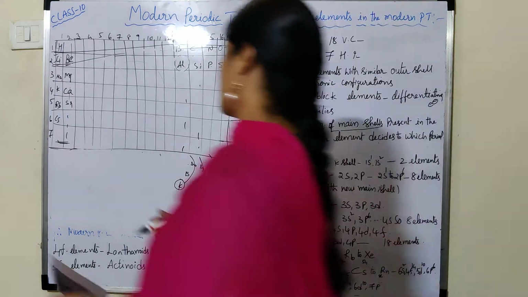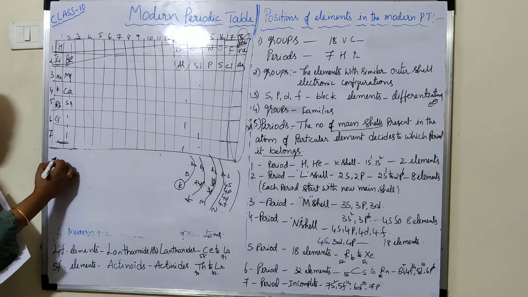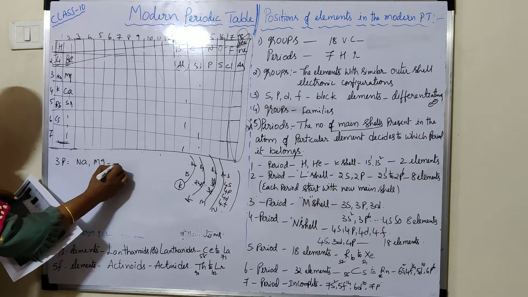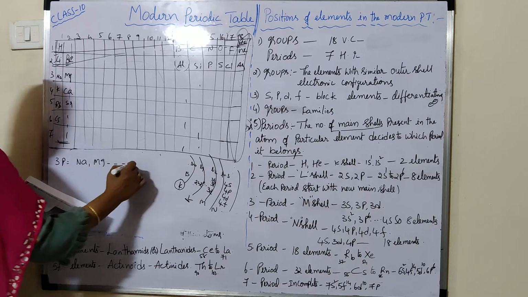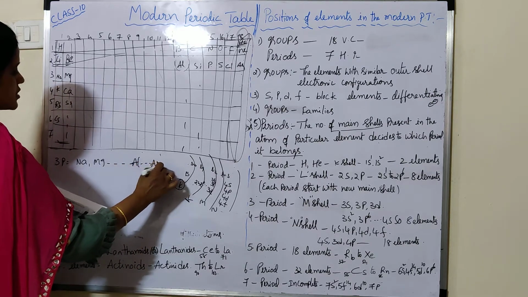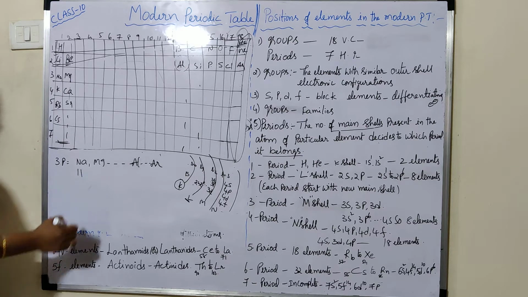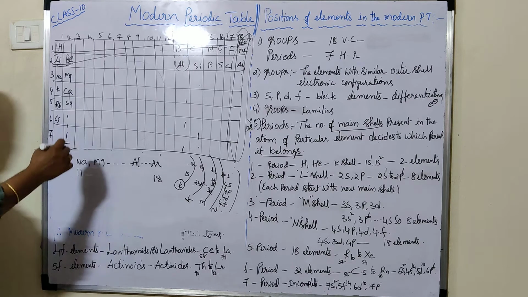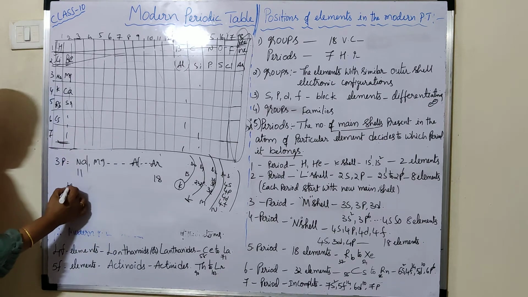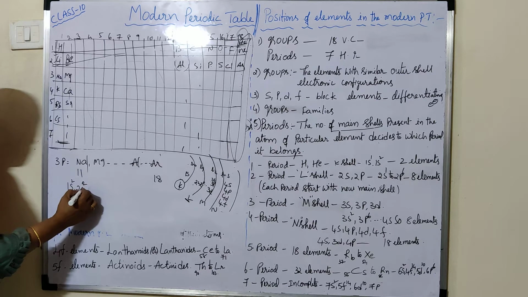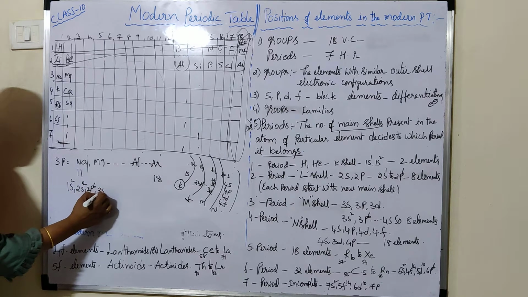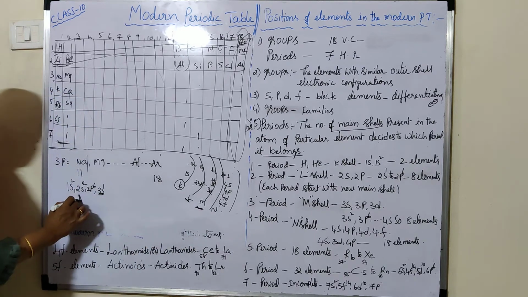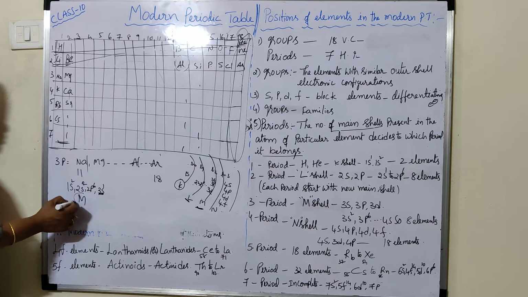Next, third period elements. The third period starts from sodium, magnesium and so on to argon, aluminum to argon. Sodium atomic number 11, argon atomic number is 18. When you write the electronic configuration of sodium: 1s2, 2s2, 2p6, 3s1. So the 3s subshell means it starts a new main shell, that is M. So these elements start the new main shell M.